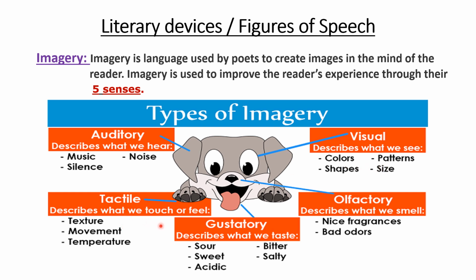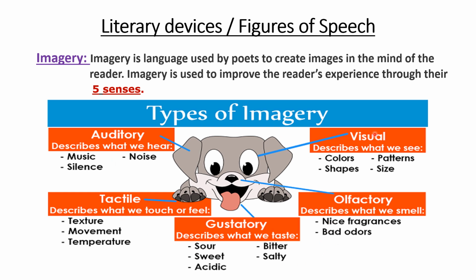Then the tactile, the words which describe what we touch or feel. The texture, the sand's texture, if you remember. Then the movement, that is the broken statue. Then temperature, cold. So these are the words which give the tactile imagery. Then the gustatory image describes what we taste: sour, sweet, acidic, bitter, salty. I could not find any gustatory words, students. If you come across any, please put them in the comment section. Then the olfactory, what we smell, nice fragrances and bad odors, the words which describe smell.